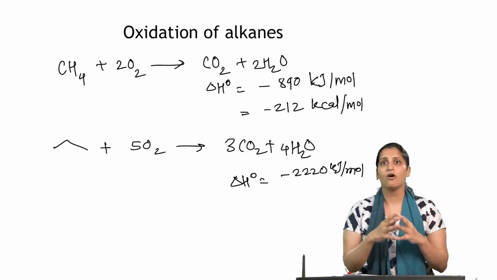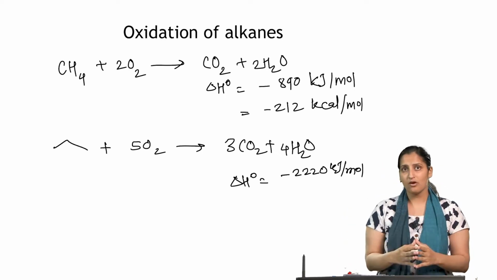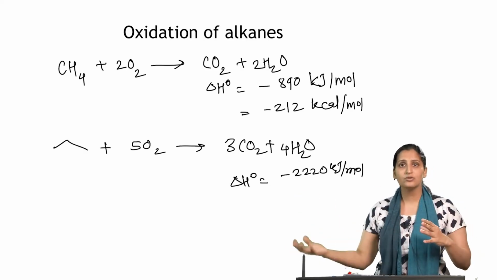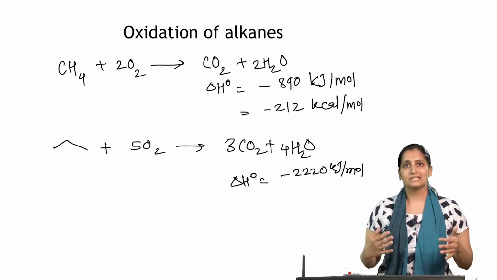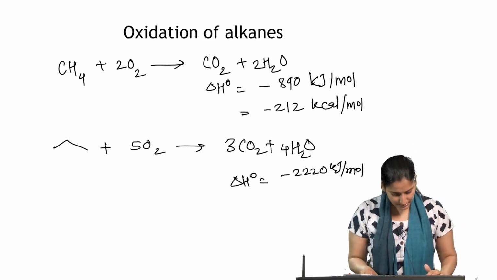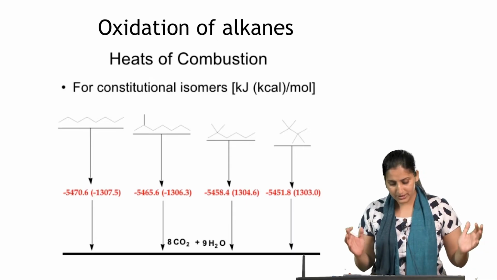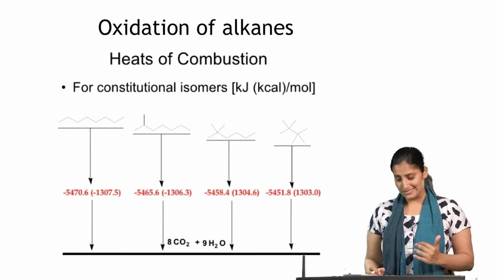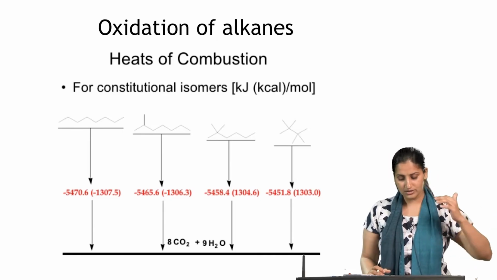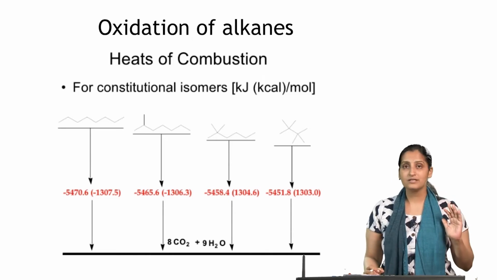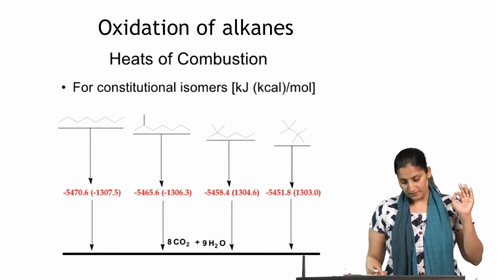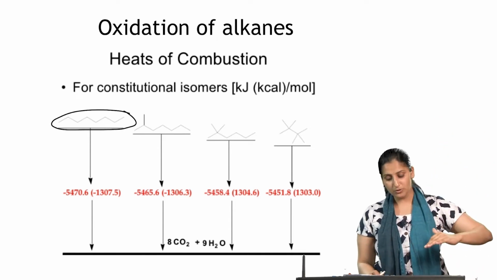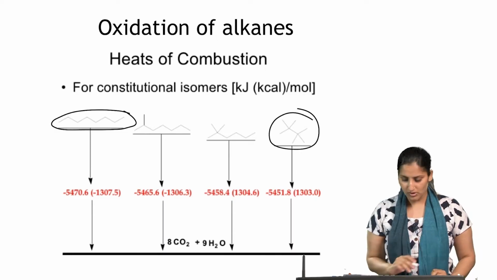In the sense, if I take all the structural isomers of octane or all the structural isomers of heptane, all of them are going to result in the same number of CO2 and water molecules. So, for example, in this graph, if I take all of these derivatives of octane, the straight chain as well as the branched octanes, if you do the combustion reaction, it results in the formation of 8 CO2 and 9 H2O molecules. So, if you really see, the n-octane is giving you much more energy than the branched octane here.